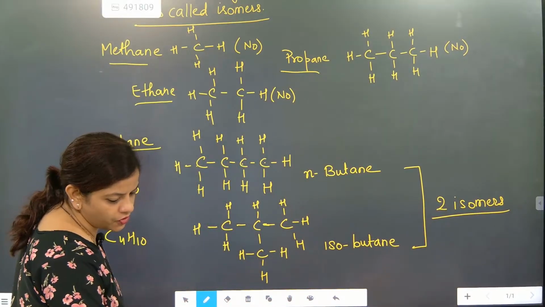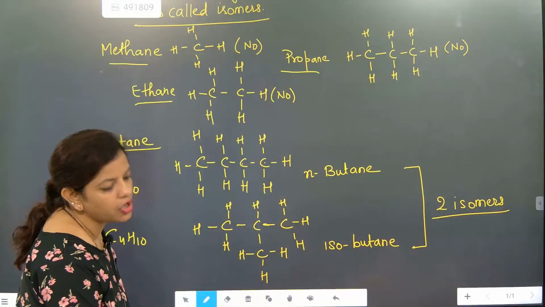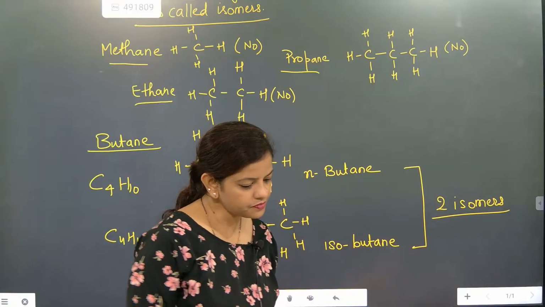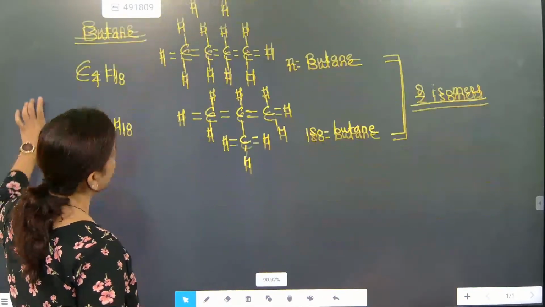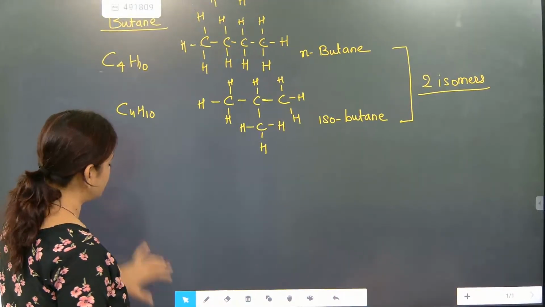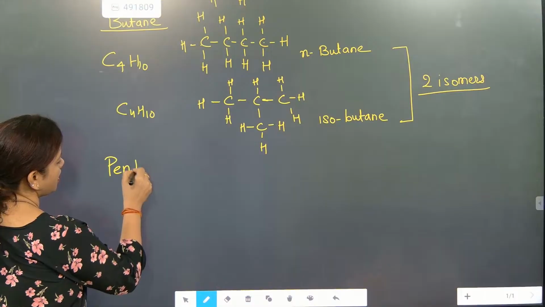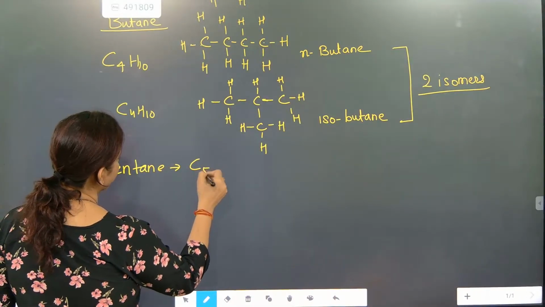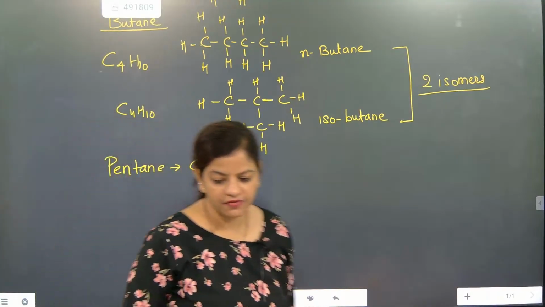This was about butane. Now we are going to talk about pentane. Understood? For pentane, how many are there? Different properties we are going to check. For pentane, how many structures are possible? Now for pentane, we are going to see. It will be C5H12.